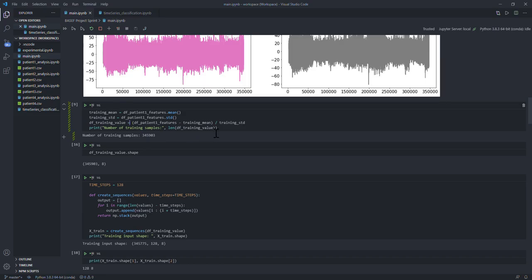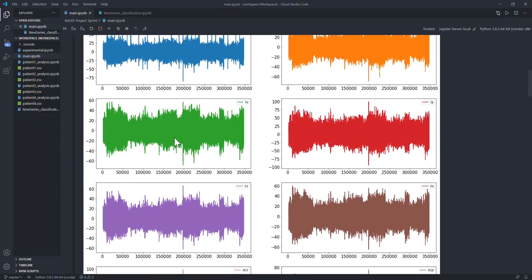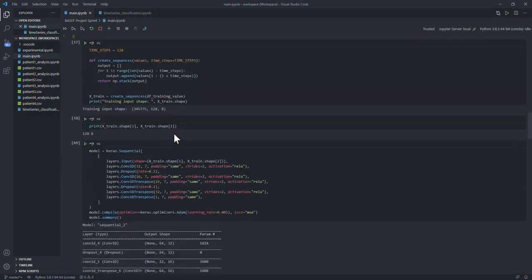Moving down, we compute our training mean and our training standard deviation in order to normalize our data. We view the shape of the data, and we create different sequences depending on the values and their time steps. We set it to 128 since an additional 3 plus or minus 3 error was required for the milliseconds that it took to add intensification or subtract intensification values.